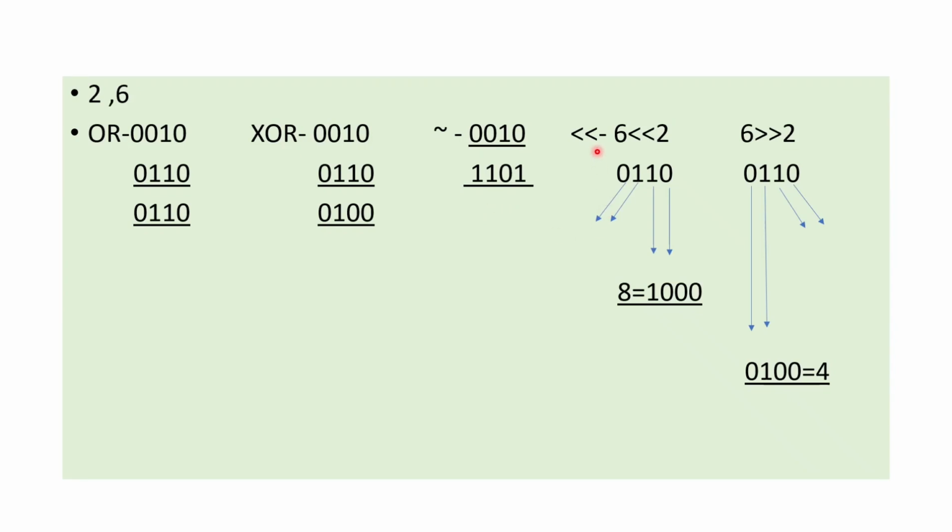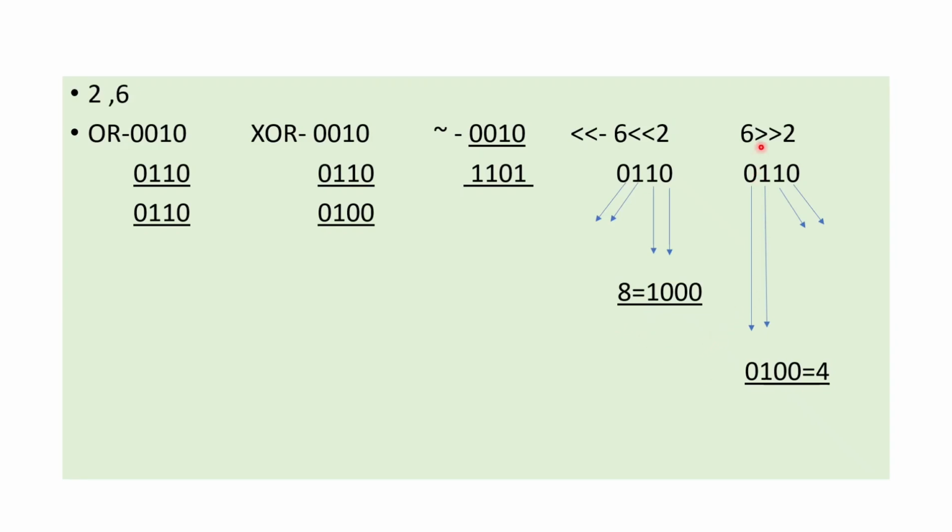Whereas left shift of value 6 by 2 bits. Here 2 represents how many bits we have to left shift. That means this is the value of 6. We are shifting 2 bits, 0 and 1, to the left side, so we ignore those 2 bits and the result is the last 2 bits, 1 0. For the 8421 series we add another 2 zeros, which results in 8.